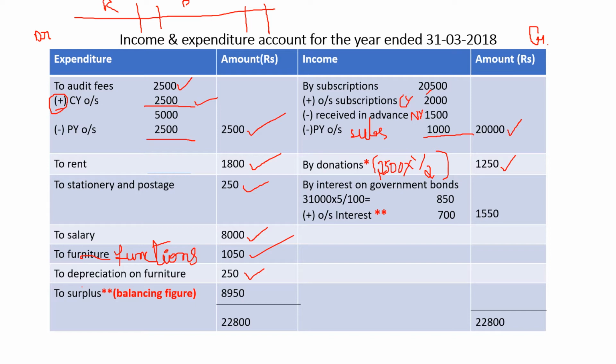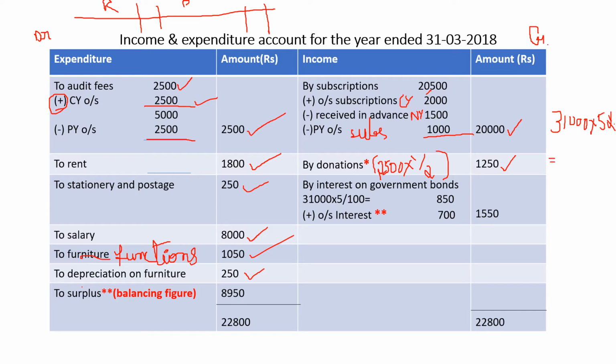If you see in the opening balance sheet, asset side, third item, 5% government bonds, 31,000. So on 31,000 you should have received 5% interest. Calculate it. 31,000 into 5%, which means 31,000 into 5 divided by 100.